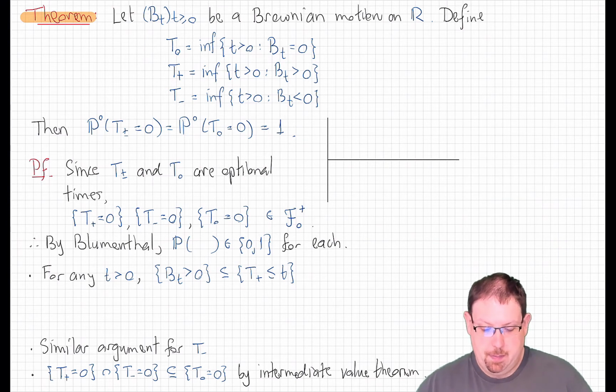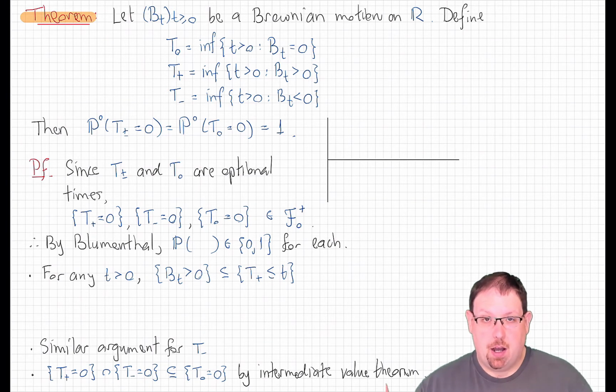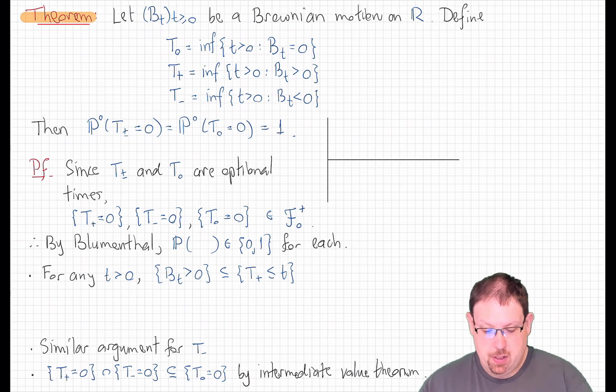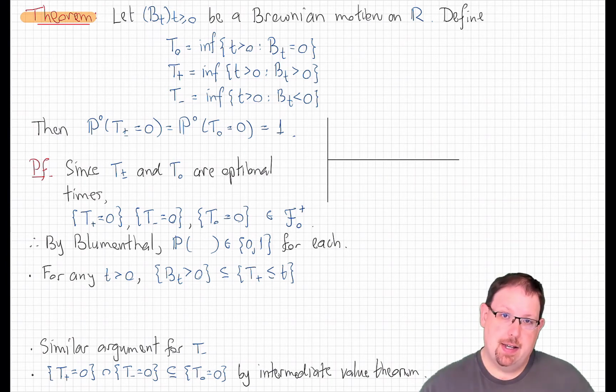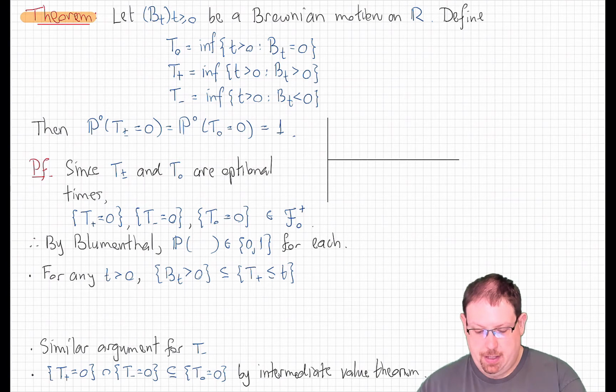Well, what it means is that the Brownian motion is 0 infinitely often in any neighborhood containing 0, which suggests that maybe the Brownian motion starts off just being flat 0 before it leaves. Well, no, that's not the right explanation, because T plus is also almost surely 0, which means that there are also, in any neighborhood of time 0, points where the Brownian motion is strictly positive. And similarly, in any neighborhood, there are points where the Brownian motion is strictly negative.